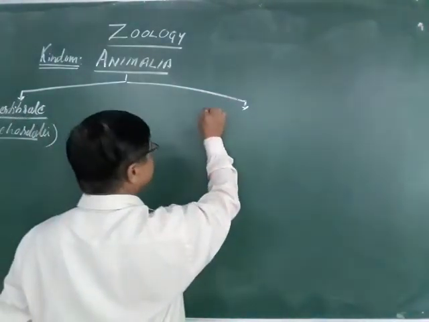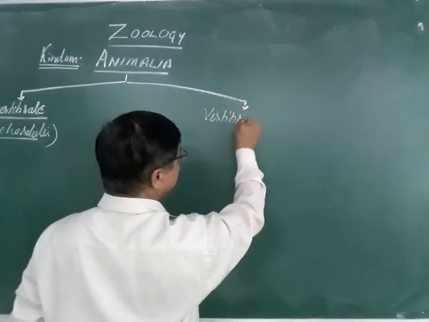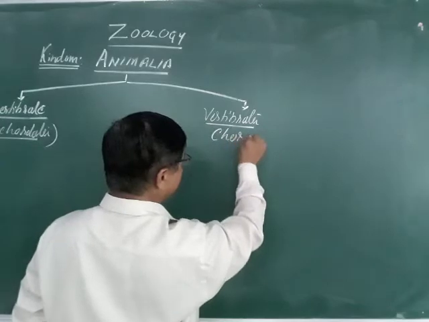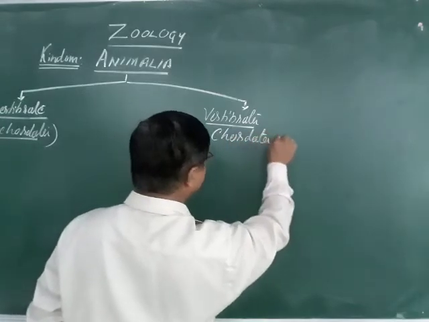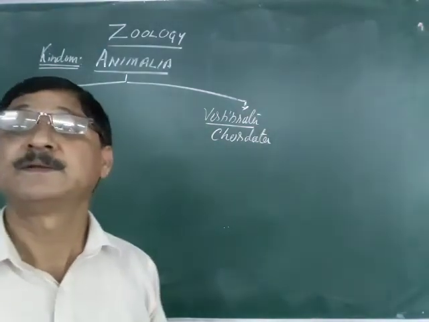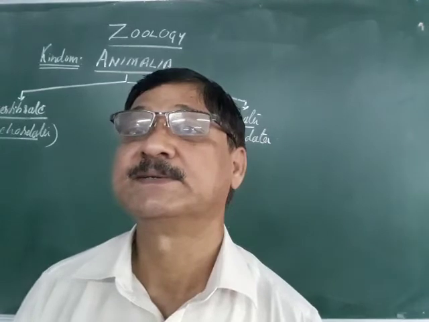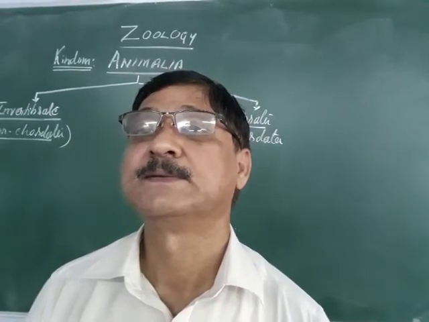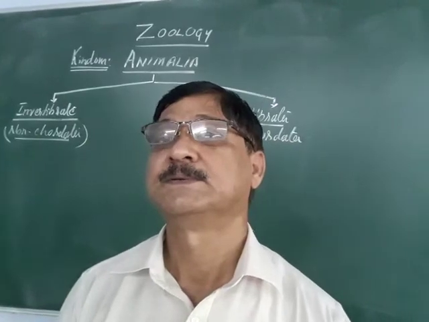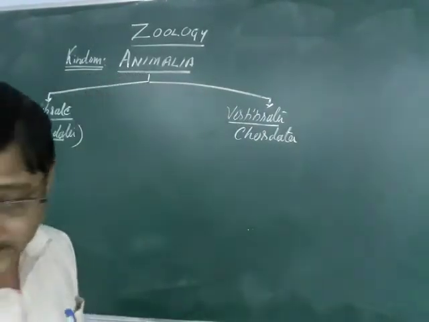Vertebrates are called the vertebrates or chordates, Vertebrata or Chordata. So non-chordata and the vertebrates. So you can see that, vertebrates and the invertebrates.